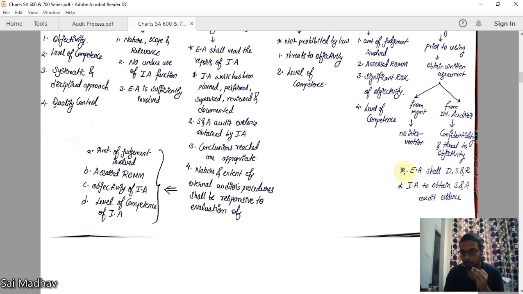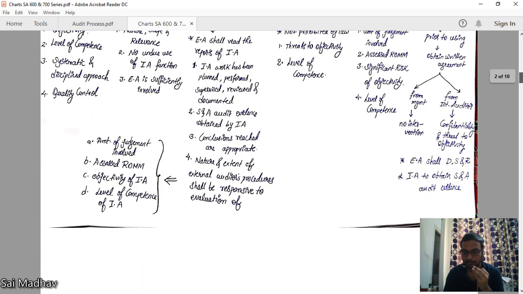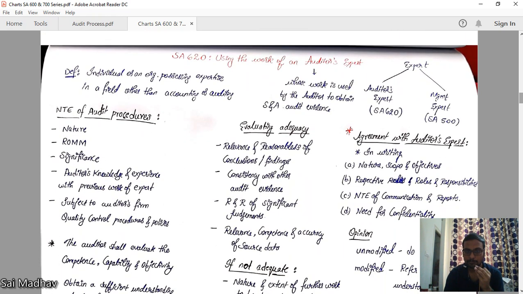Now, finally, important points. The external auditor shall always direct, supervise, and review the work of the internal auditor. The internal auditor also has to obtain sufficient appropriate audit evidence. Right? Now, this is the overall view of SA 610. Now we will go to SA 620.